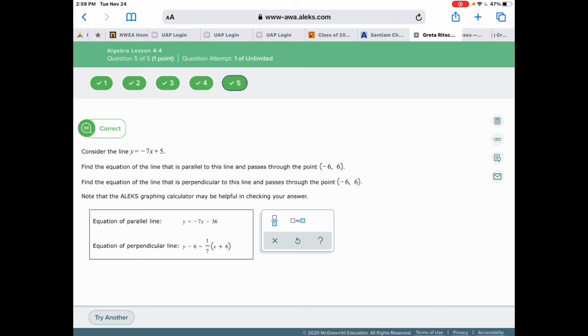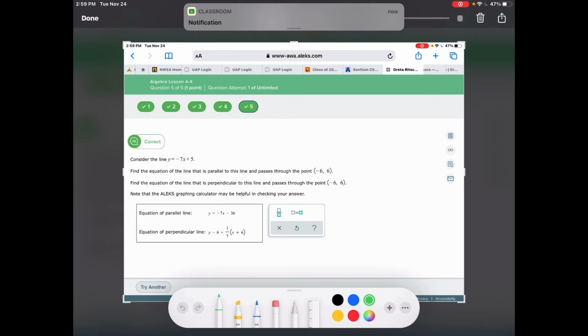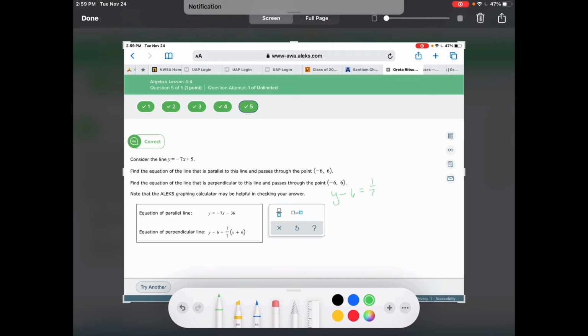And it liked that fine. I'm not quite sure what I typed wrong on that. y minus 6 equals 1/7 times x plus 6.